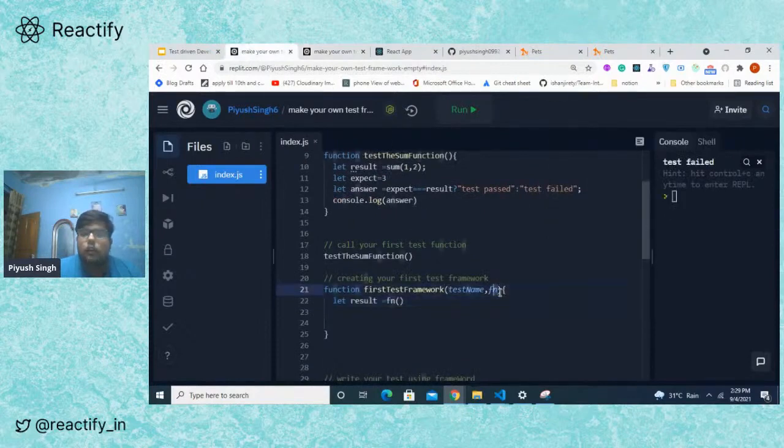This is a test function, right? And it will return us true or false. Depending upon the result, which would always be a Boolean value, we can print out our result. For example, let's say this is the test name, test name passed. And if it's false, we can say that this test failed.